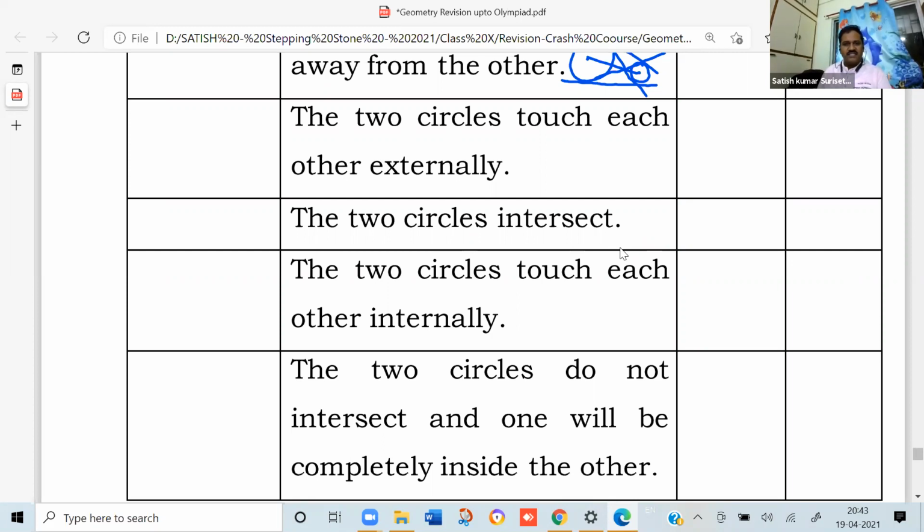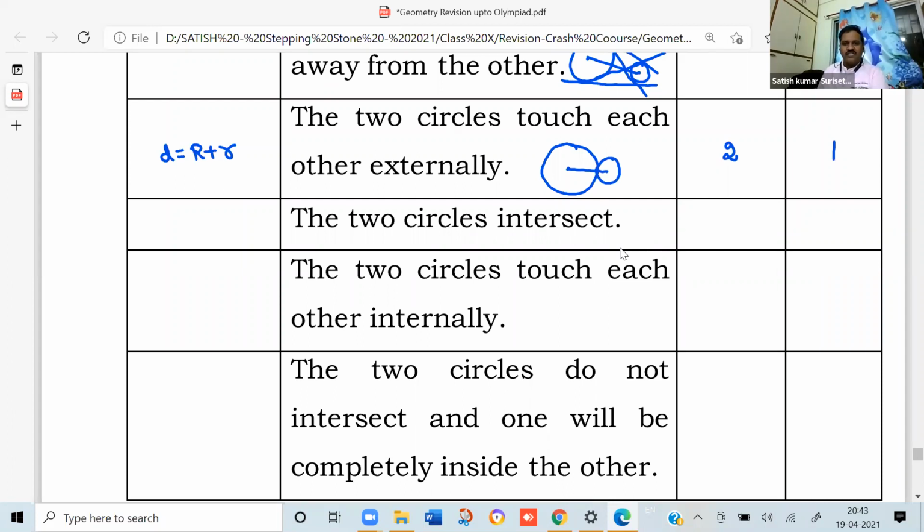The two circles touch each other externally. So this will be the figure. From the figure you can say easily that the distance between the centers is equal to the sum of the radii, that is capital R plus small r. The number of direct common tangents is 2, whereas the transverse common tangent is only 1.